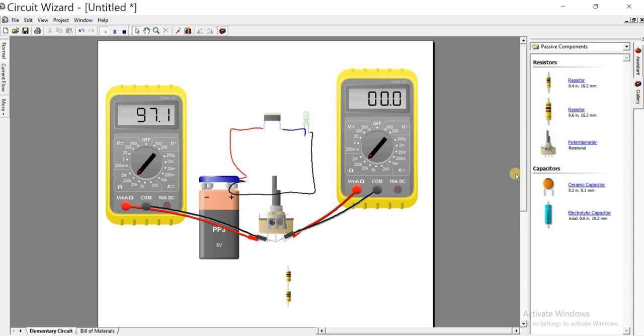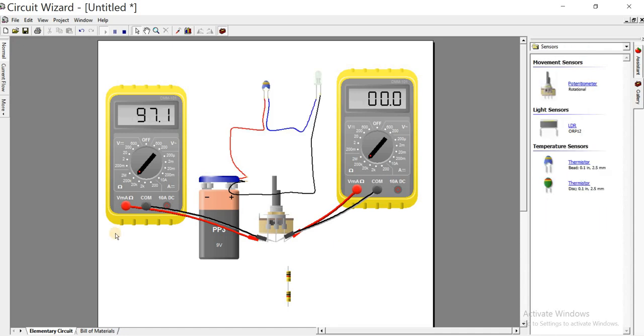For the last one, the thermistor, this is a thermistor. It's used to measure temperature. To know its functionality, its usefulness, you need to apply temperature.